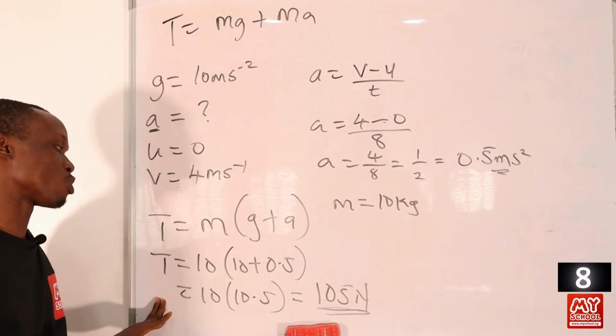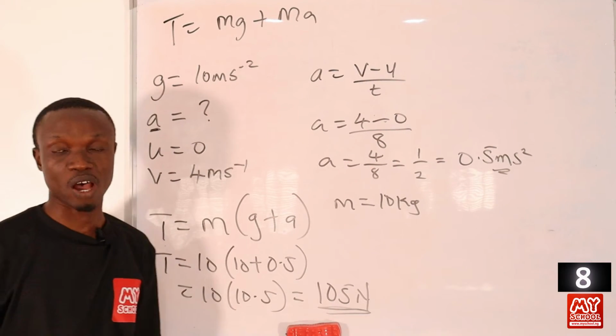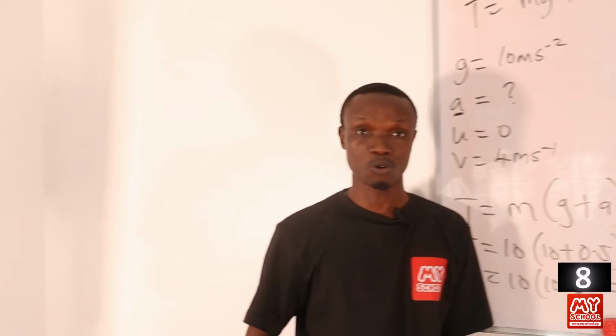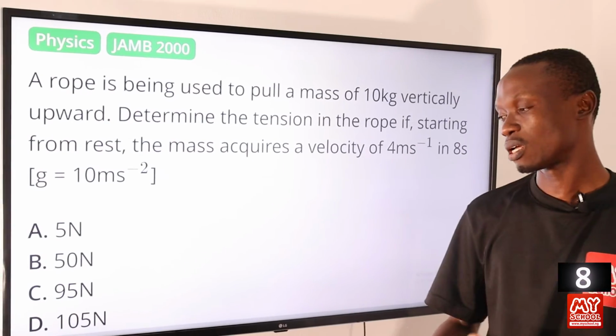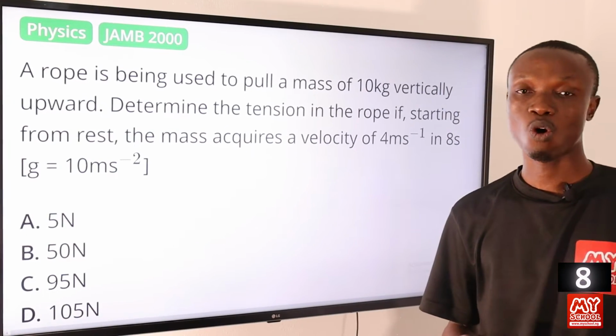Tension and force are the same, so tension is equal to 105 Newton. Let's return to the board to pick the option that agrees with our calculation. That is option D, 105 Newton.